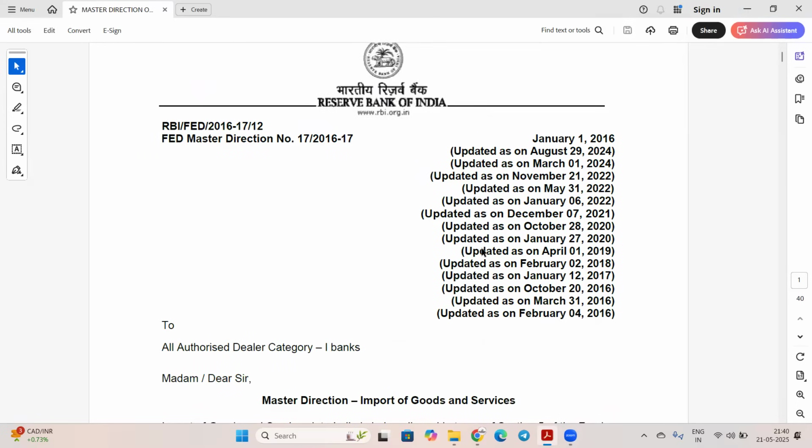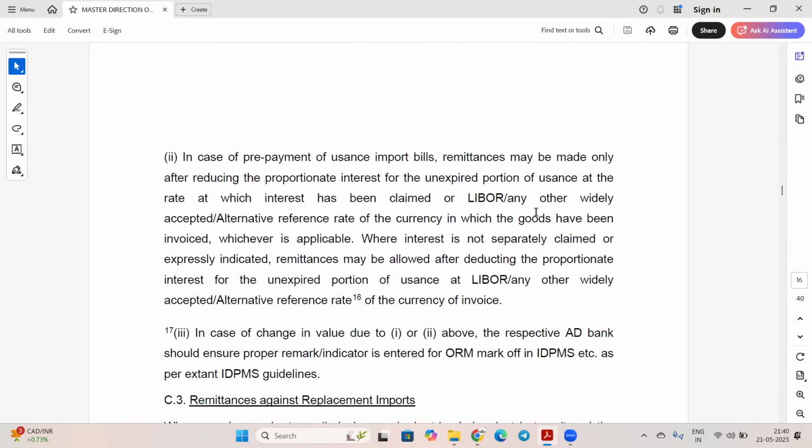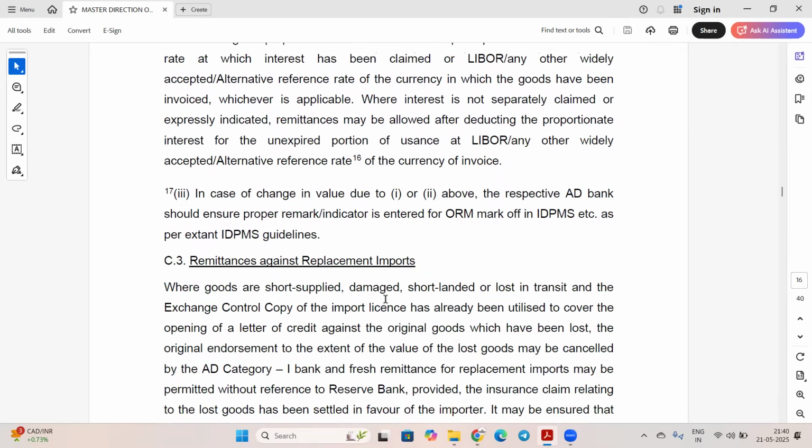So in the last video, we have discussed up to page number 15. So we'll start with page number 16. So remittance against replacement imports.